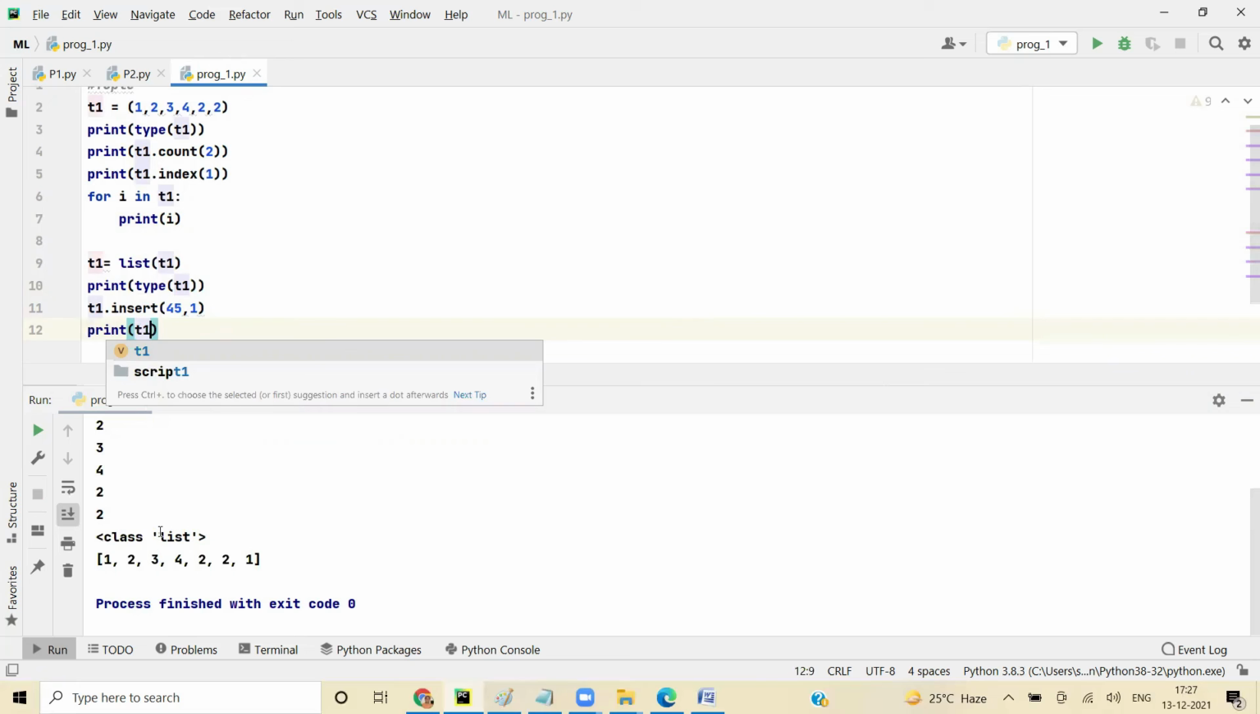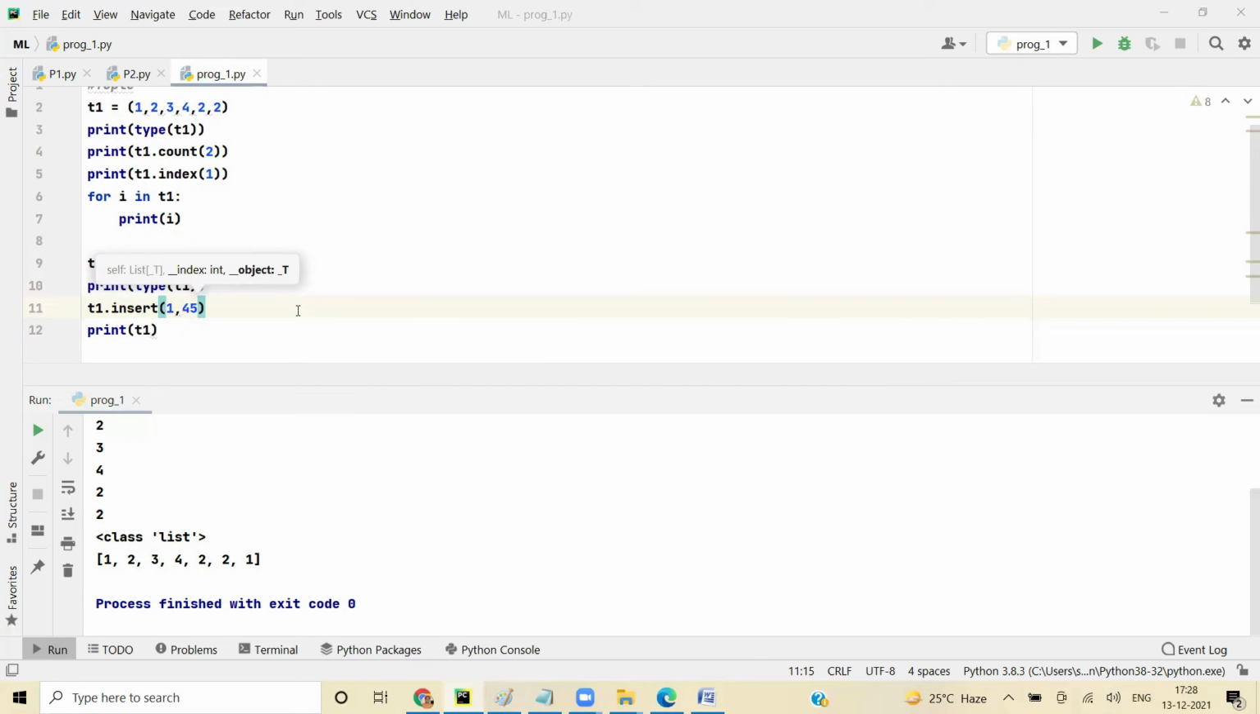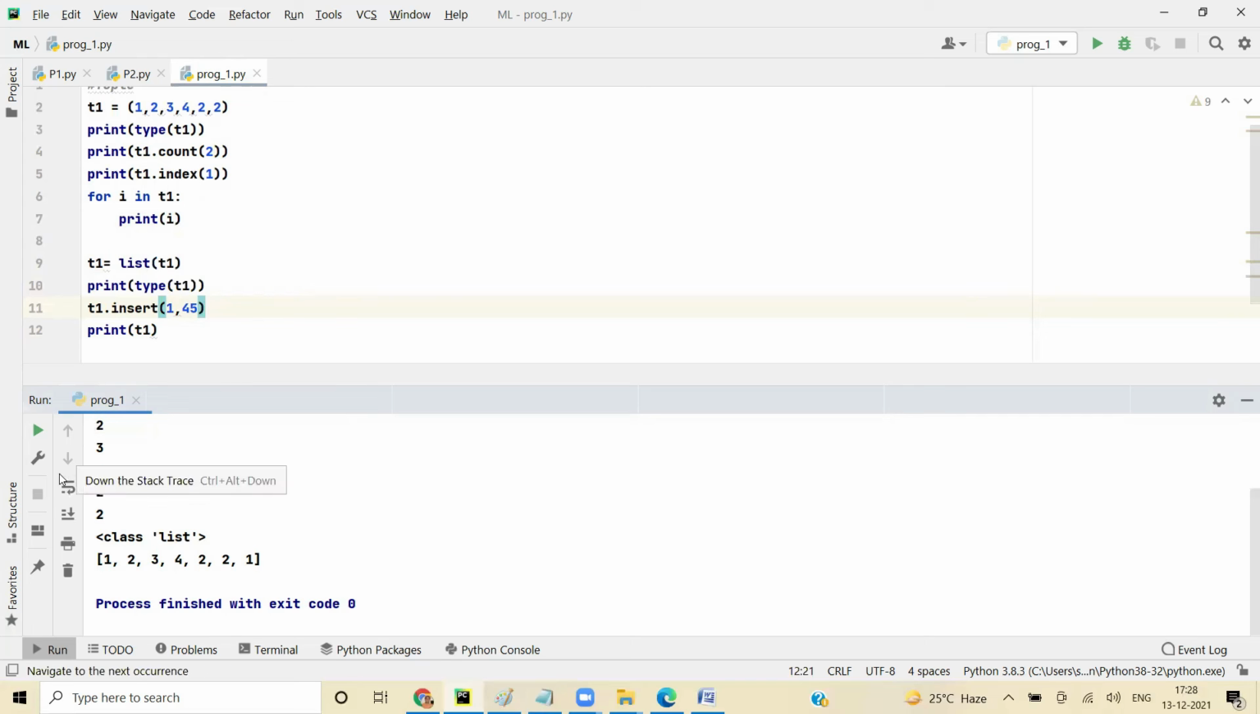So see, we said 45 comma 1, right? So it added 1 at the end. So insert 1 comma 45. So it will now insert 45 at the first position. So 0 and 1. So you can do that.